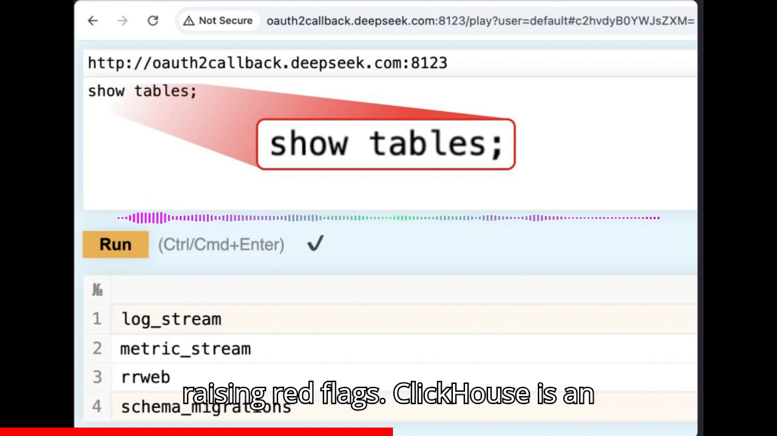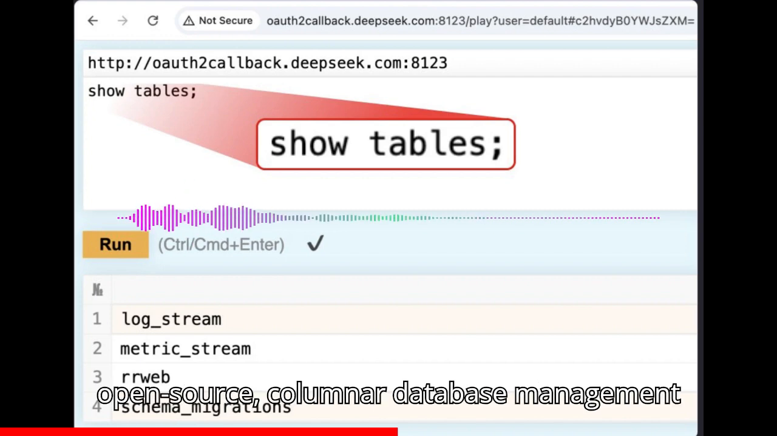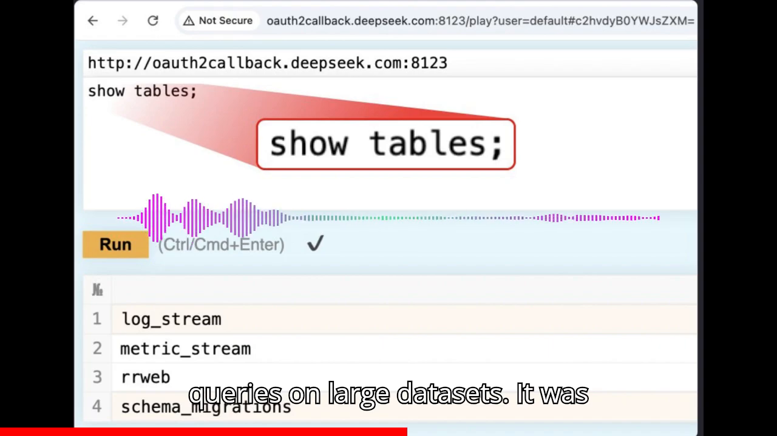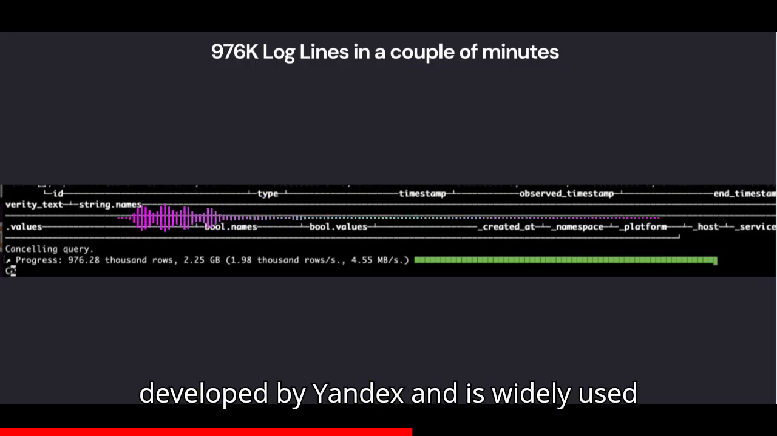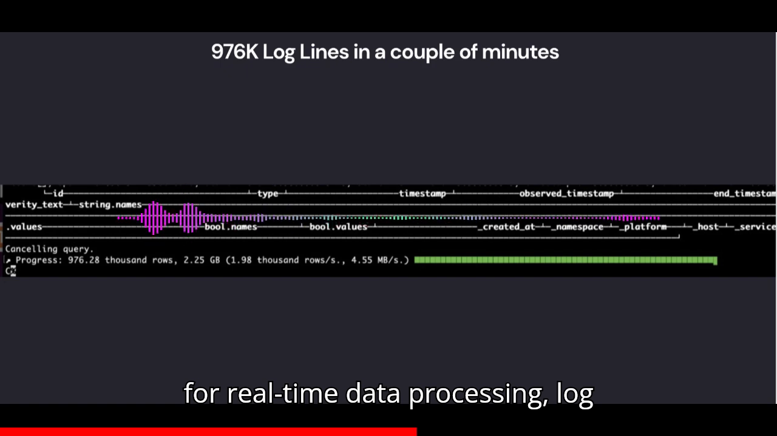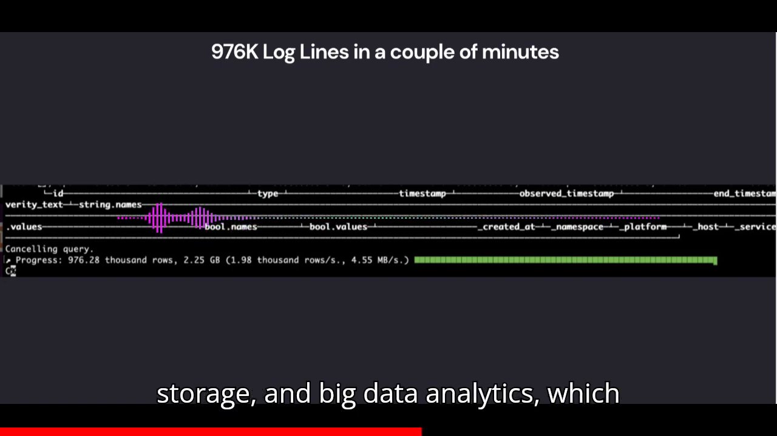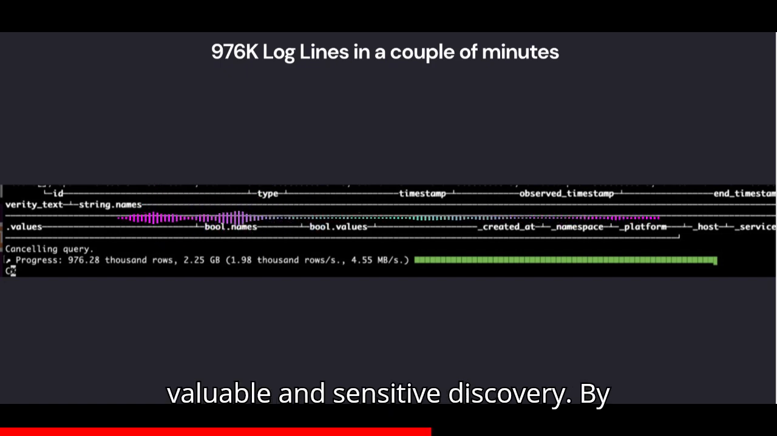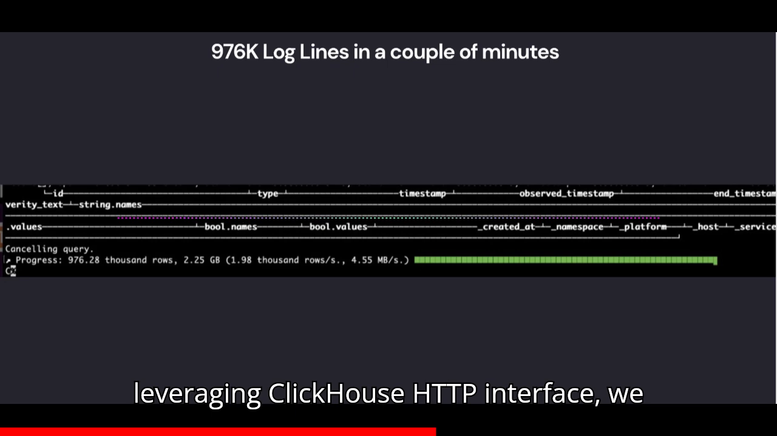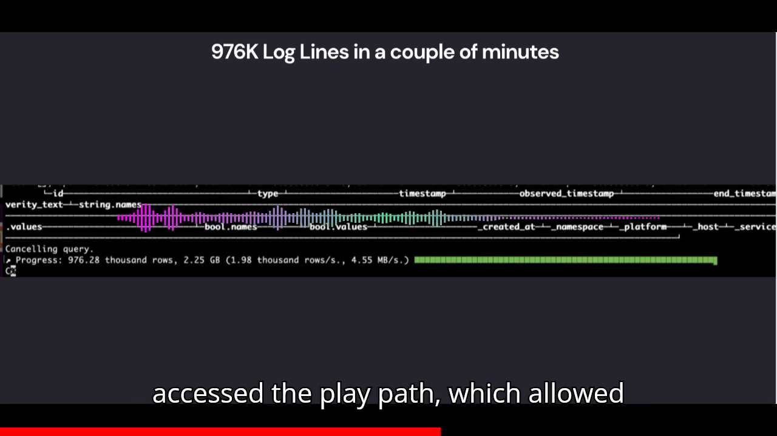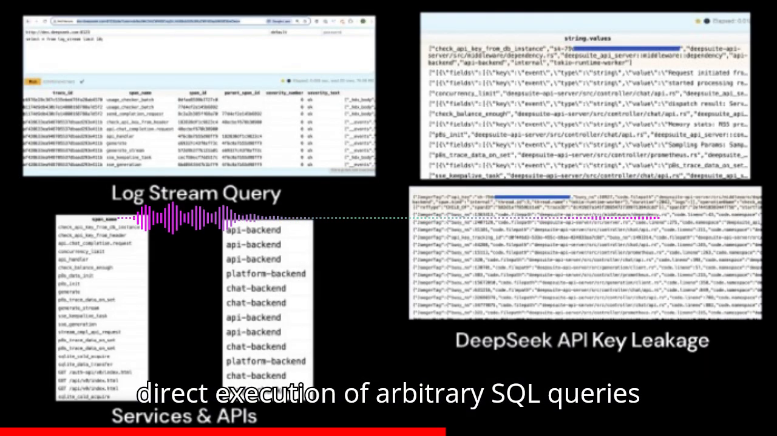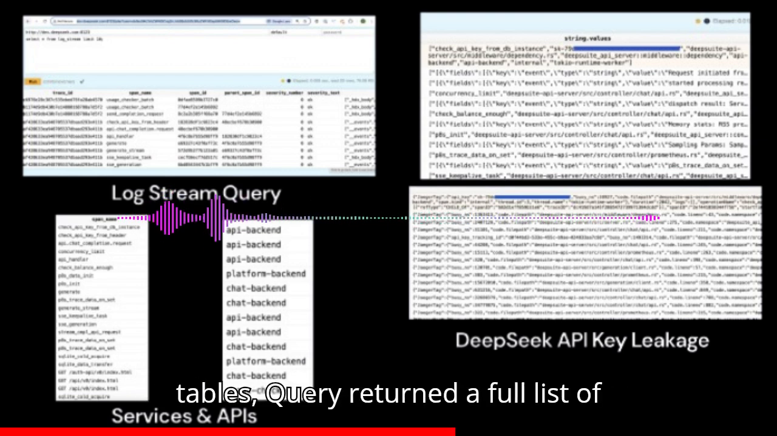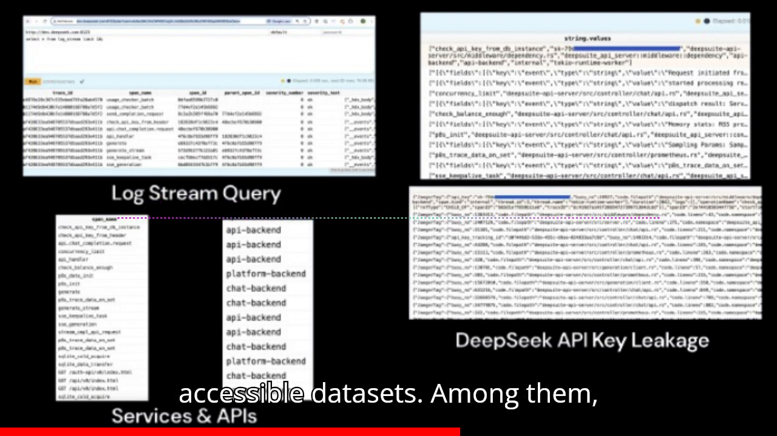ClickHouse is an open-source, columnar database management system designed for fast analytical queries on large datasets. It was developed by Yandex and is widely used for real-time data processing, log storage, and big data analytics, which indicates such exposure as a very valuable and sensitive discovery. By leveraging the ClickHouse HTTP interface, we accessed the play path, which allowed direct execution of arbitrary SQL queries via the browser. Running a simple show tables query returned a full list of accessible datasets.